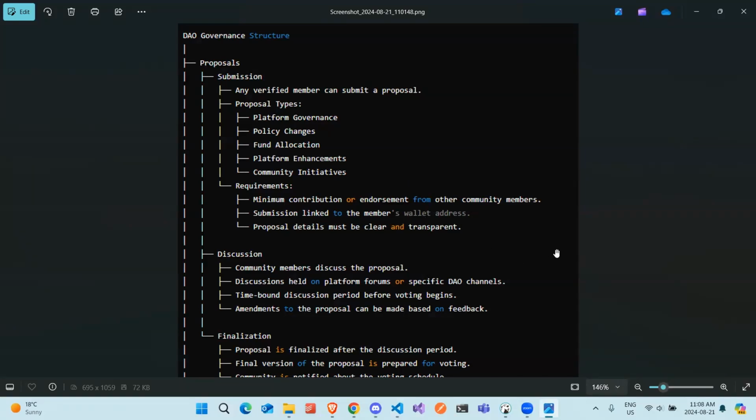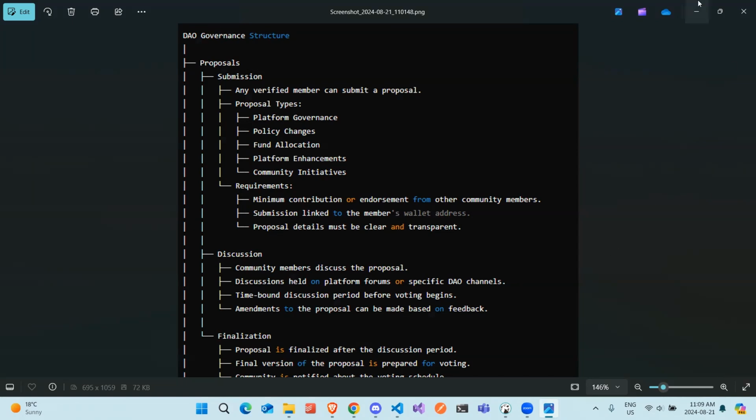And as this would also have a reputation based system, we would see who is able to vote and not vote, because we'll not give chances to members who haven't been verified, because we have human verification, and we also try to prevent AI bots from coming in and getting themselves verified.